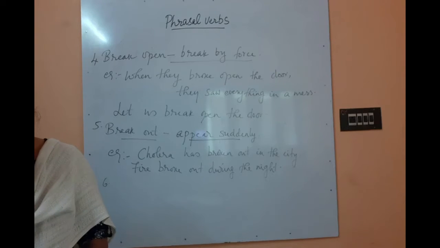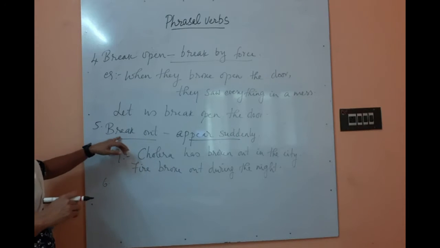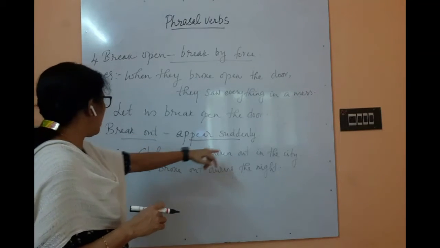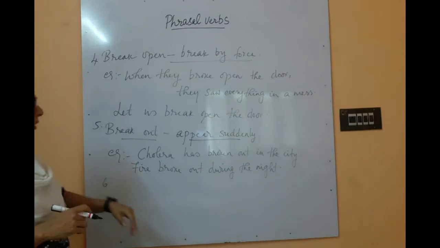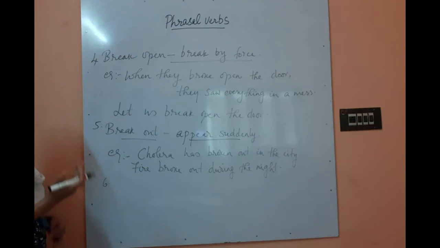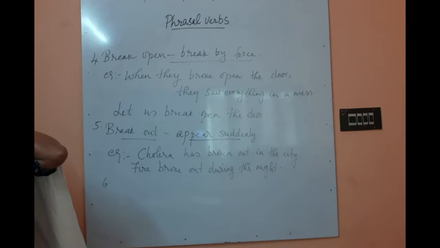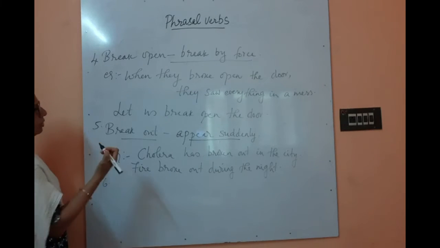Riots broke out between the rival groups. When did the war break out? So these are some of the examples of breakout. Breakout means appear suddenly. Cholera has broken out in the city. Fire broke out during the night. An epidemic has broken out. It's almost the same as a pandemic. It has broken out throughout the world.